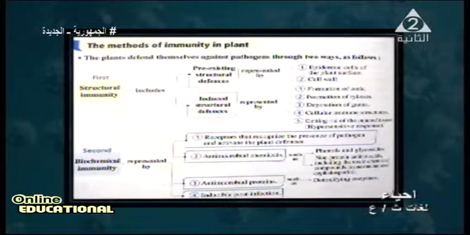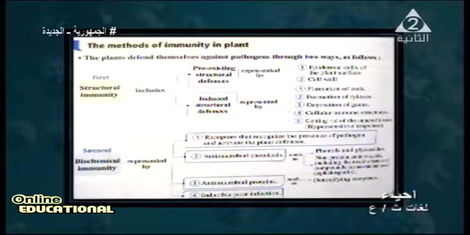Structural immunity includes pre-existing structure defense and induced structure defense. Pre-existing defense is found inside the structure of the plant. The induced structure defense means the body makes this defense to increase the immune system. Let us describe the pre-existing structure defense, like the epidermal cells of the plant.